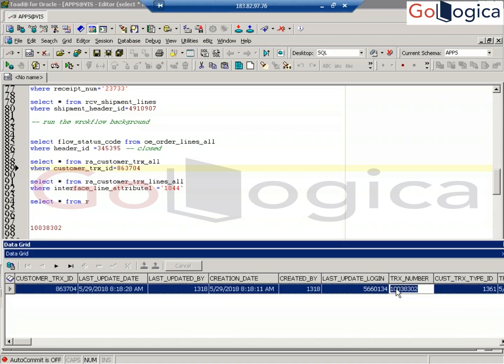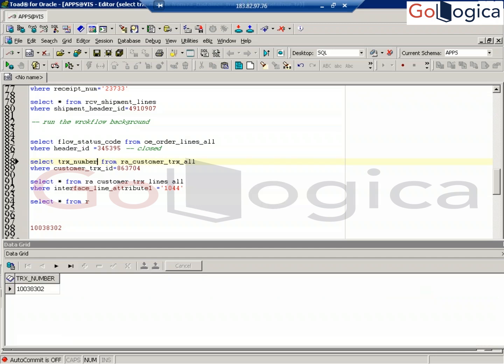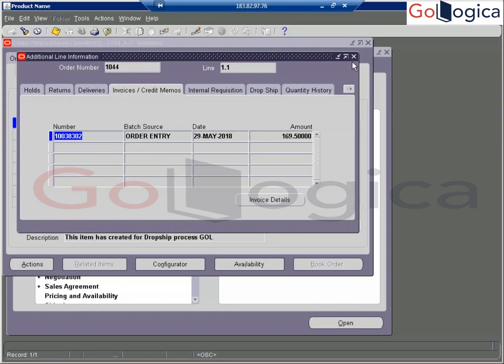TRX number is nothing but your invoice number. Keep in mind. TRX number is nothing but your invoice number. Okay. Right. Now next what you have to do?